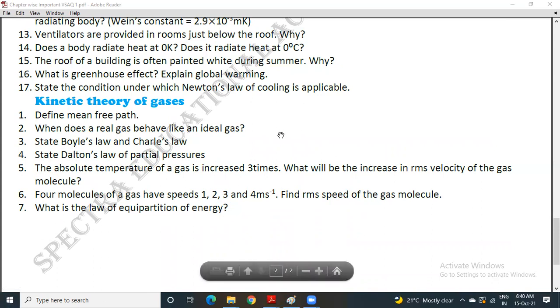So students, these are the important VSAQs. If you learn the answers to these questions, I'm sure that you will get very good marks in the coming IPE board exams going to be held October 25th to November 3rd.